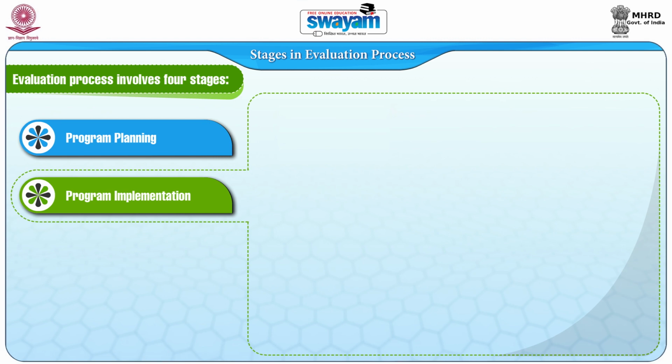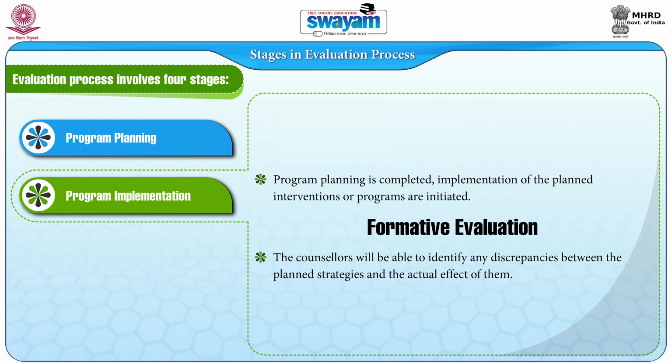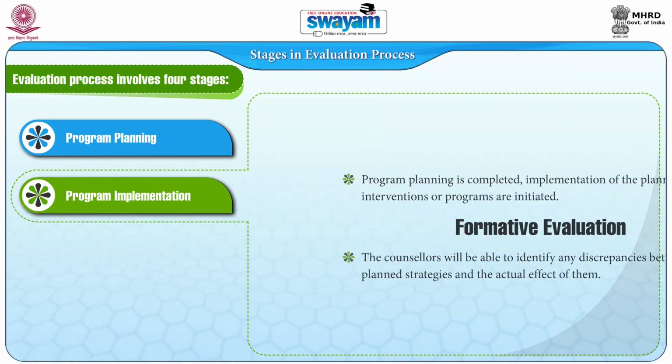Second is program implementation. Once program planning is completed, implementation of the plan, intervention, or programs is initiated. This stage can also be referred to as formative evaluation. During this stage, the counselors will be able to identify any discrepancies between the planned strategies and their actual effect. If any discrepancies are found, needed changes can be made accordingly.